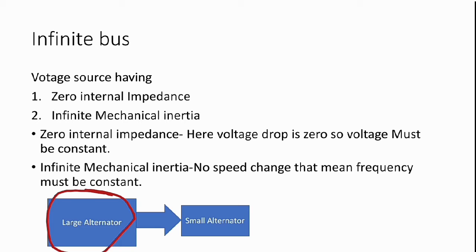That's why a little bulb can't have any impact on the home supply, on both its voltage and frequency. Through this way you can imagine what an infinite bus system is. The infinite bus system is a theory to explain the coordination between a large system and a small system. So this is all about the infinite bus system. I hope you understand this.